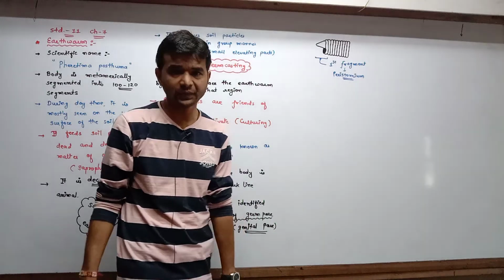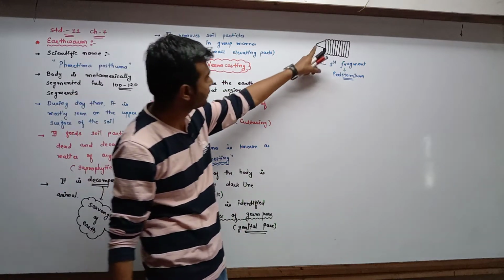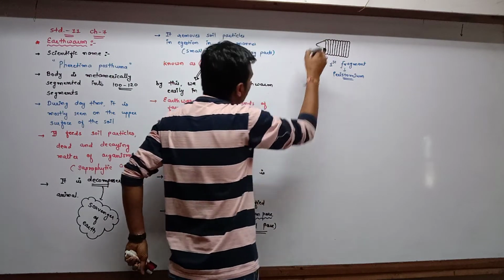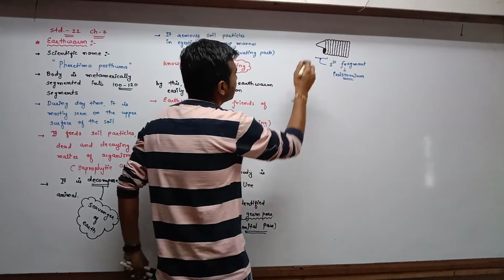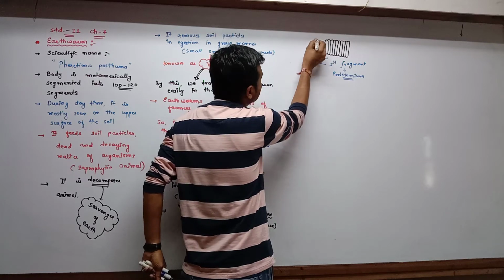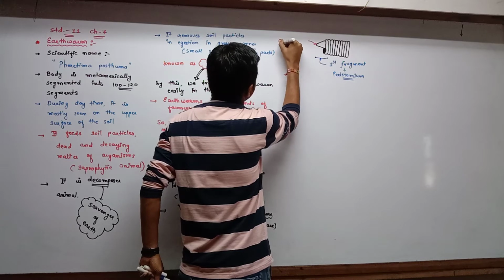Yes, the first fragment is known as peristomium. This is the first fragment. In the first fragment, you see the pointed portion here, which is helpful for breakdown of the rocks and makes the soil soft. This is known as prostomium.